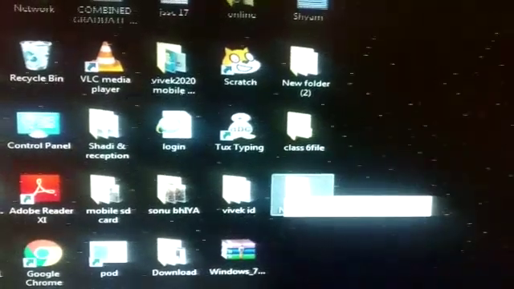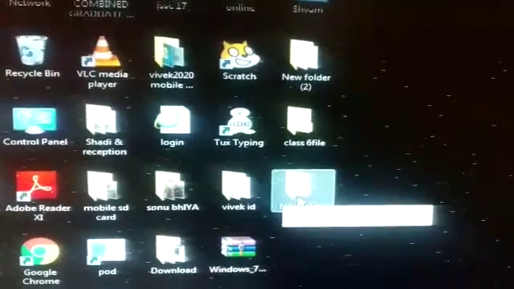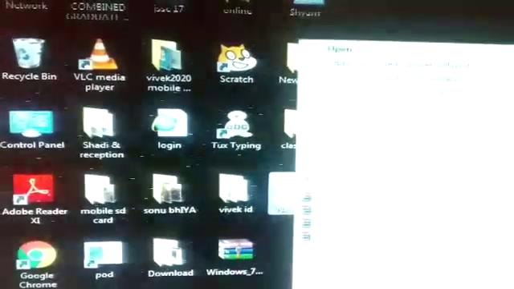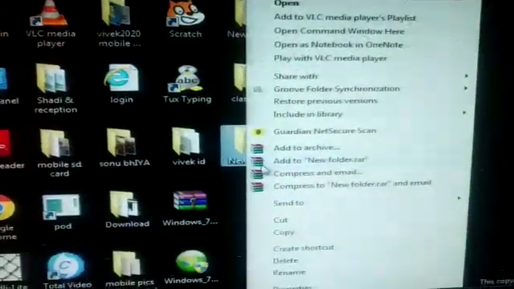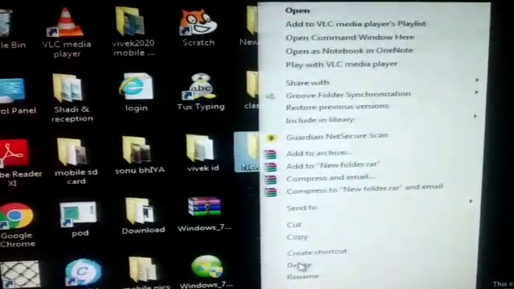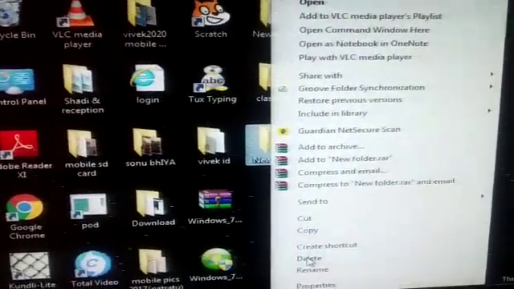Now I am going to delete this folder. First, whichever folder you want to delete, right click on the folder. You can see an option there, Delete. Then click on that Delete button.